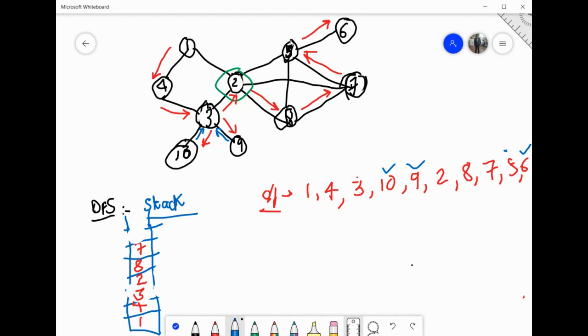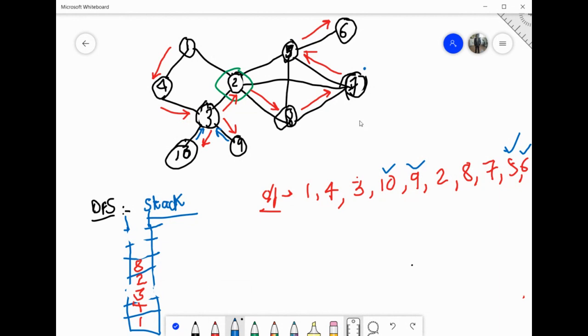Now I'm standing at 5. क्या कोई भी path रह गया? Is there any path remaining to be explored at 5? No, right? Because 2 भी output में है, 8 भी output में है, 7 भी output में है, सब कुछ output में है. So 5 is also completely explored. Now where I should go back? I should go back to 7. Right? Top of the stack is 7. So pop top of the stack और वहां पे जाके खड़े हो जाओ. You have to go back to 7. Now I'm standing at 7.